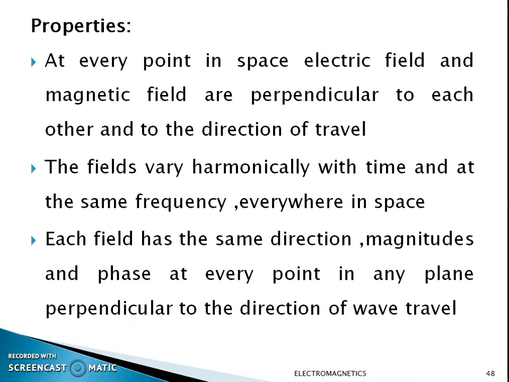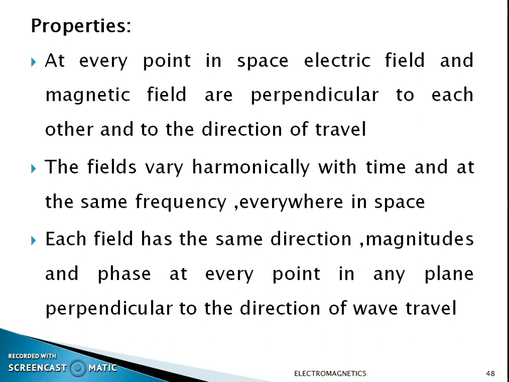There are some properties for a uniform plane wave. First property is that at every point in space, the electric field and the magnetic field, that is E and H, are perpendicular to each other and to the direction of travel. The second property is that the fields vary harmonically with time at the same frequency everywhere in space.